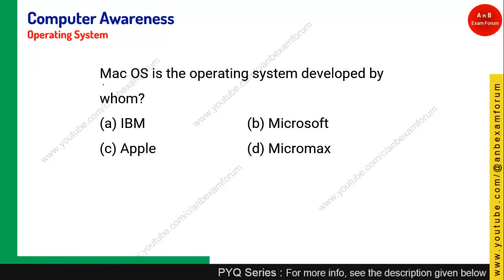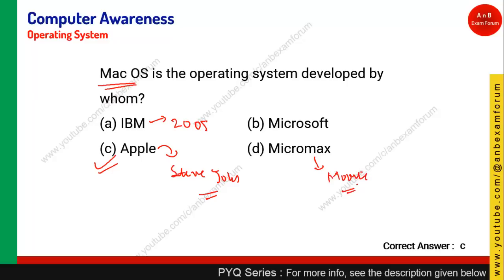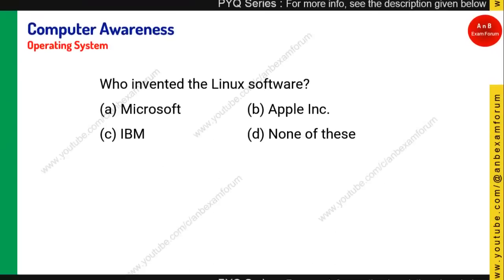Again, I already told you, Mac OS is a famous operating system developed by Apple, and as you know, the founder of Apple is Steve Jobs. We have seen in the first video, Steve Jobs along with two other fellows, Wozniak. Microsoft is again one operating system, Microsoft Windows, that you have heard. IBM, we have seen it stopped making computers after 2005, and Micromax is one of the mobile manufacturers. This is a mobile manufacturer, not an OS developer. So option C is the right answer.